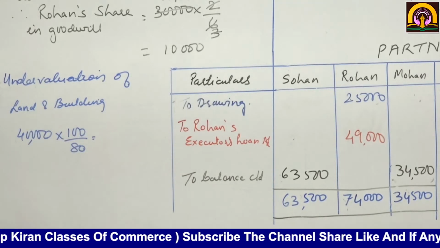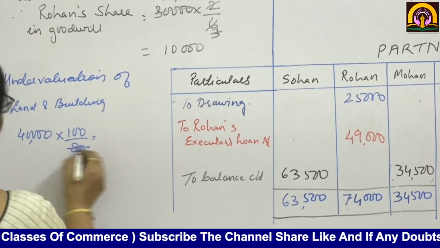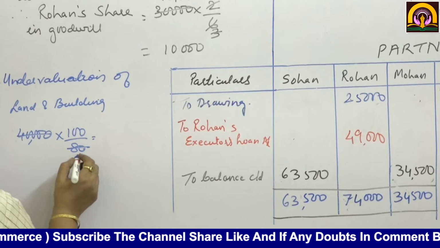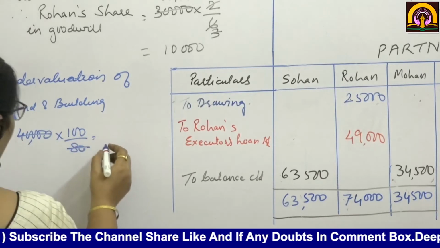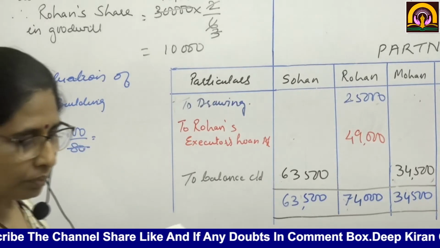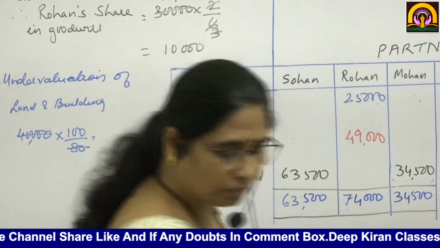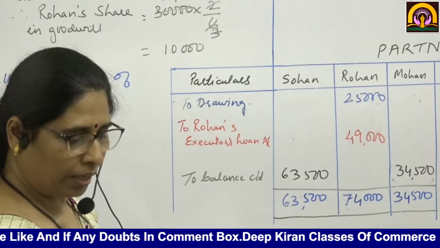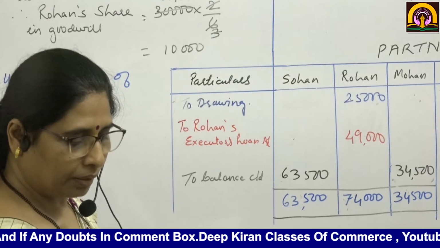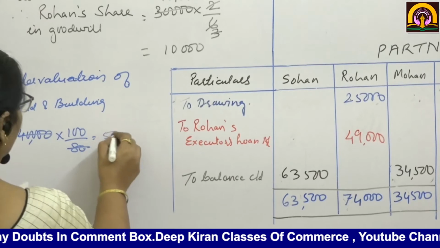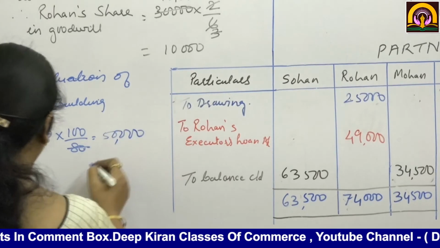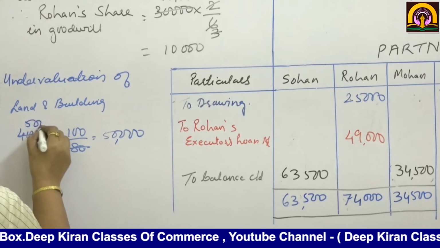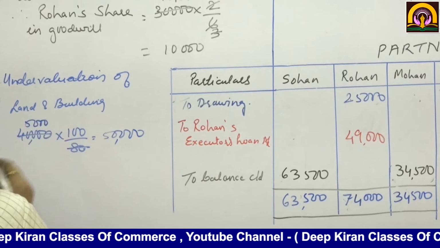So how much will it come to? 40,000 into 100 divided by 80, 50,000. Okay. 8 5s are 40.